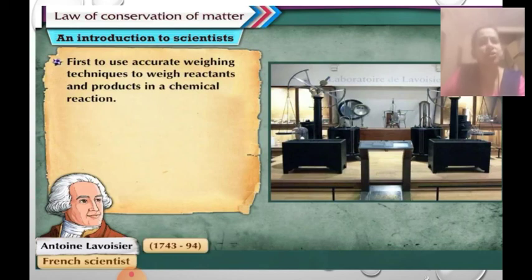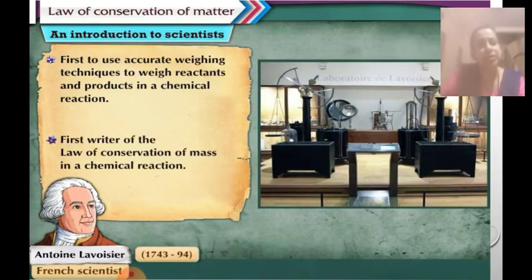He was the first to use accurate weighing techniques to weigh the reactants. So you can imagine at that time how he must have done this experiment to weigh these chemical reactants. He was the first one to weigh the reactants and products in a chemical reaction, and he was also the first to state the law of conservation of mass in a chemical reaction.